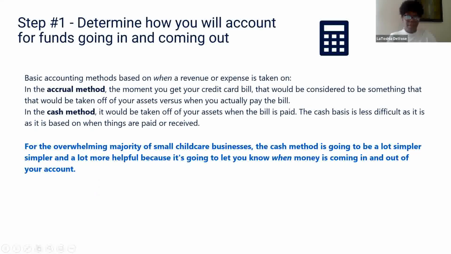So step 1, there's 2 basic methods of accounting. One is an accrual method, which is more complex and is based on when an expense or revenue is taken on.